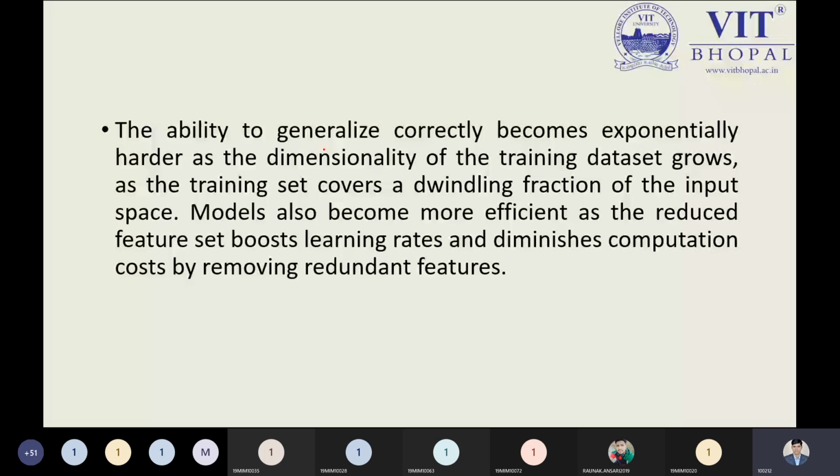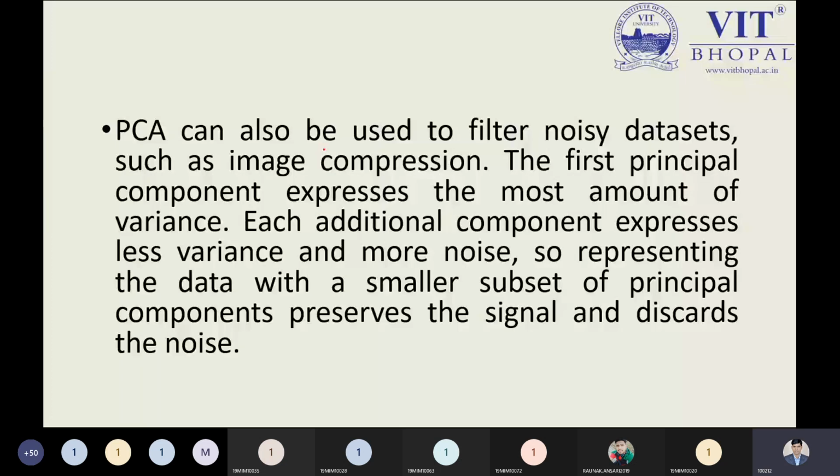If we are getting an accuracy of 40%, there will be no sense in making such a model. Definitely we are looking for a good model with accuracy of more than 80%, 85%, 90%. Then we can say we have a good model. That is the point we need to keep in mind. Here I'm remembering an important point I can share with all the people. PCA is most applicable where we are discussing image compression. See, I've written it here: image compression.